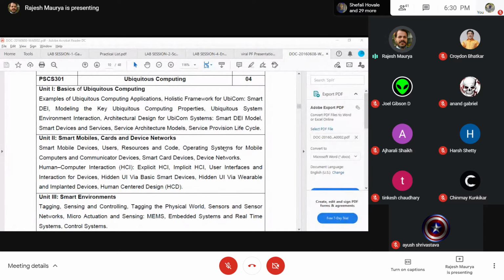What do you mean by service oriented computing model? What is peer to peer service model? What is middleware service model, and so on?